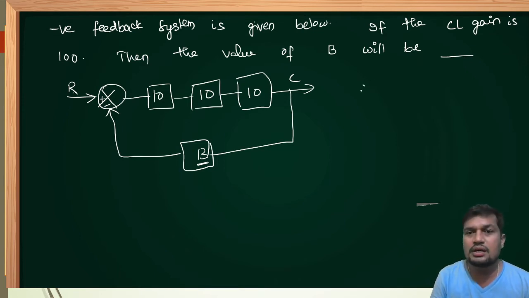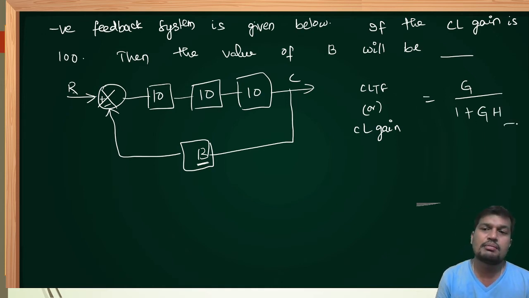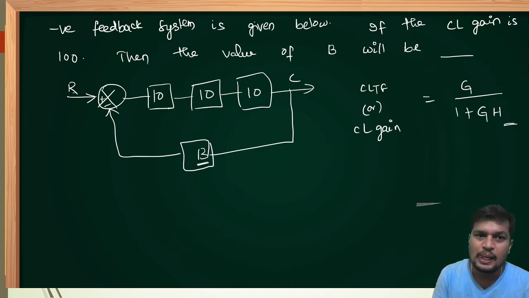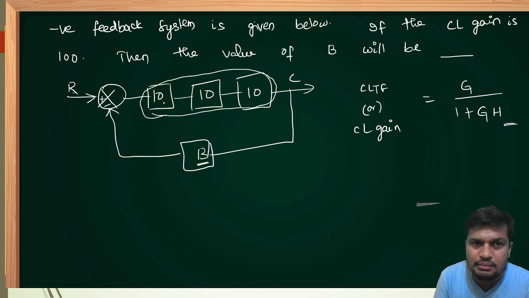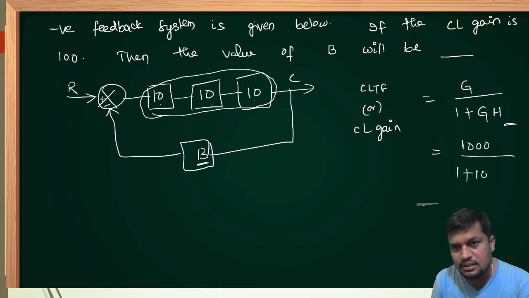Therefore, the closed loop transfer function, also called the overall closed loop gain, formula is G of s upon 1 plus G of s into H of s. This formula we can use either for a unity feedback system or a non-unity feedback system. Already we discussed. But whenever all these three blocks are in cascade, what is the forward path gain? Just the multiplication of these three values. 10 multiplied by 10 multiplied by another 10 will be 1000 or 10 cube, upon 1 plus G value, and the feedback path gain is given simply as the alphabet B.